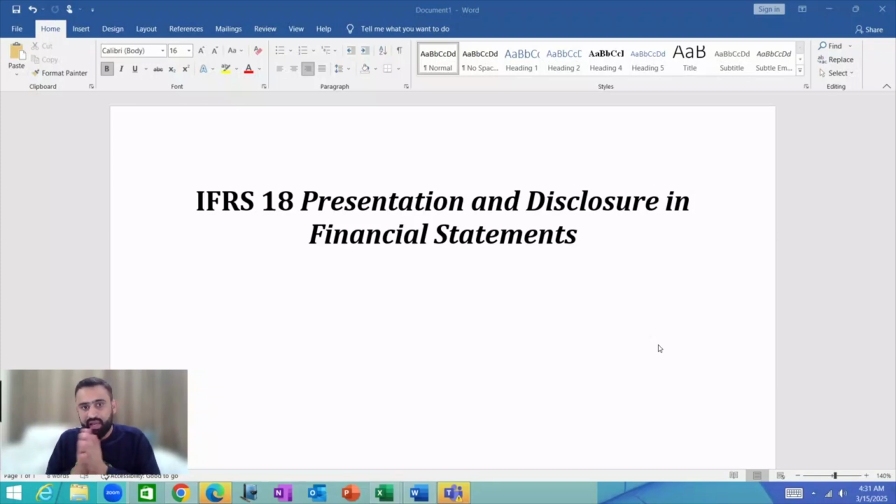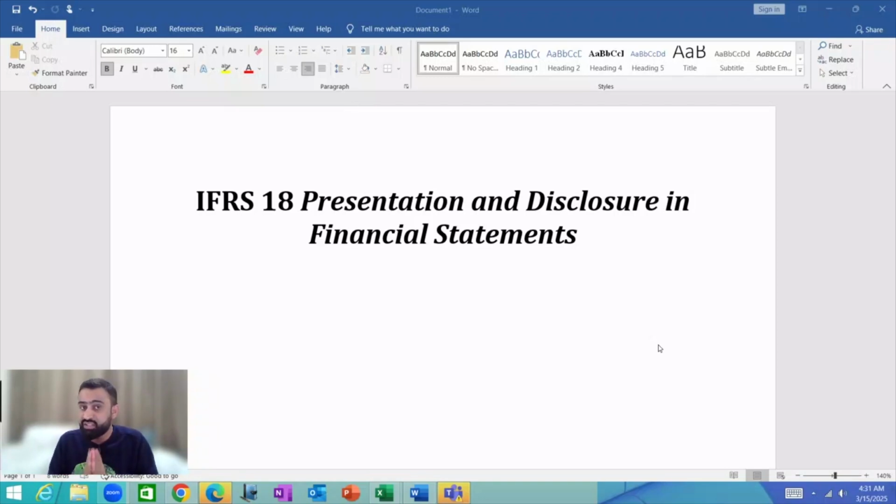Now, by applying IFRS 18, the major change affecting our preparation of the financial statements is regarding the profit and loss account and other comprehensive income. For the statement of financial position, statement of changes in equity, cash flow statement and notes to the accounts, there is no major change which would affect our exam.